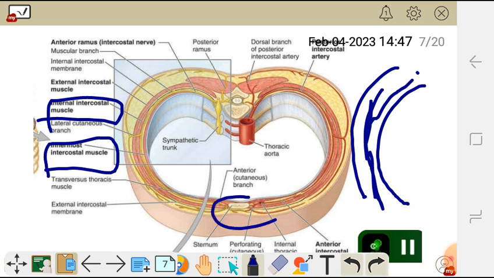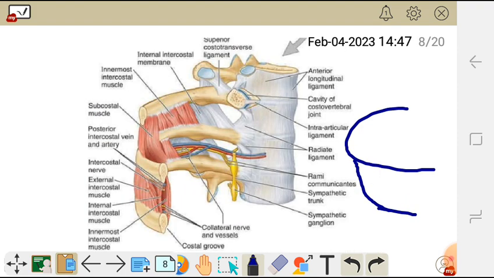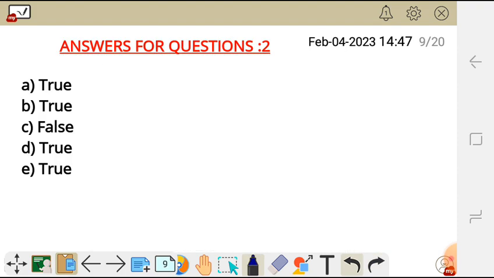When it reaches the sternum here, it has a cutaneous branch, which is the anterior cutaneous branch, the anterior terminal branch at the sternum. So that statement is true. So that's all for question 2. Let's move on to question 3. So for question 2, A is true, B is true, C is false, D is true, E is true.